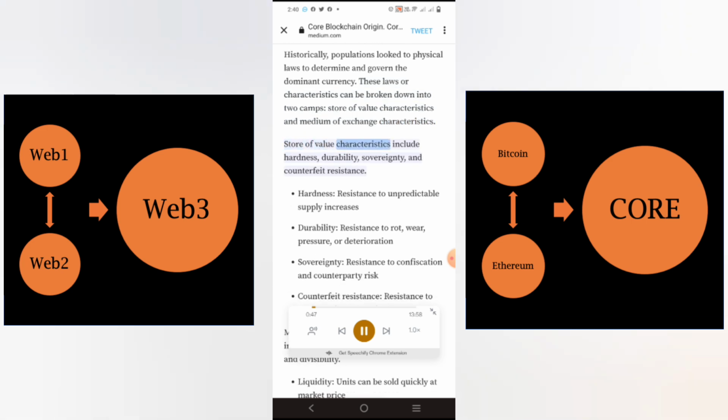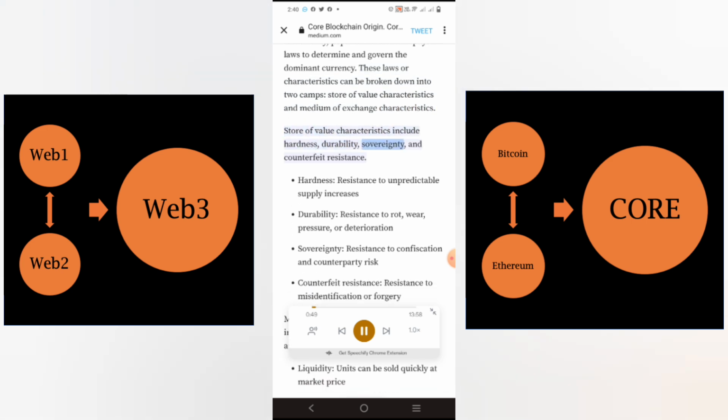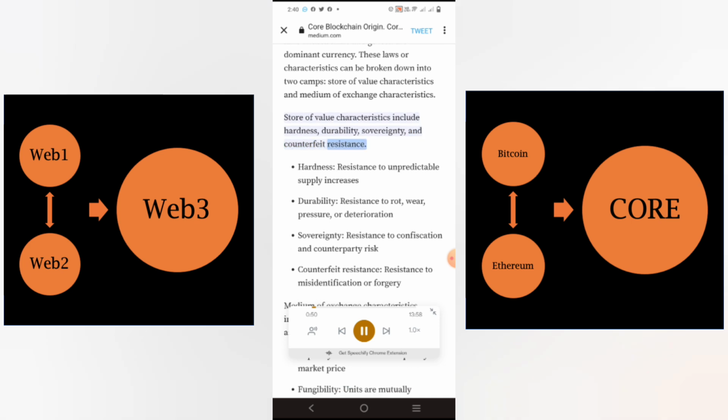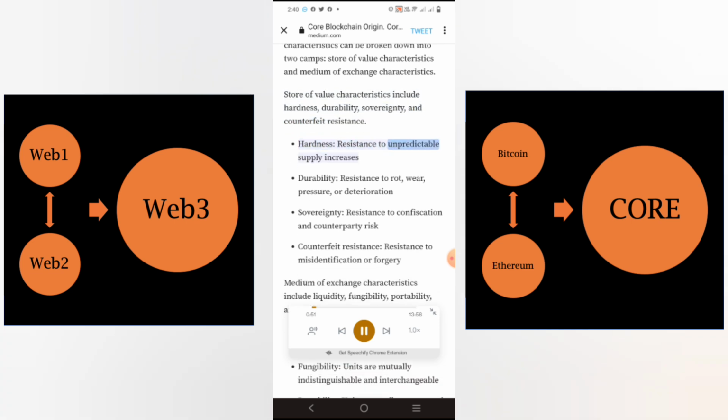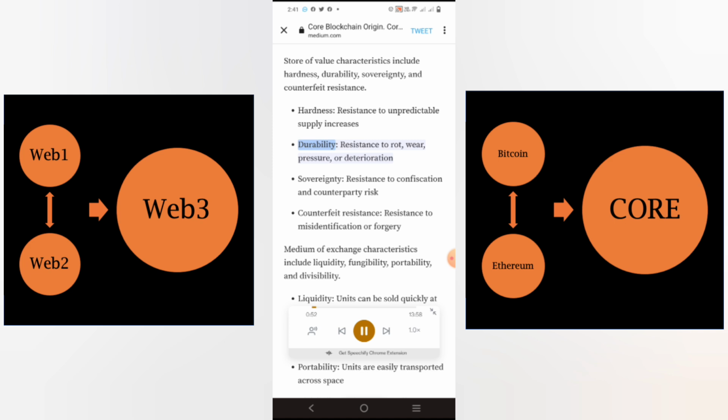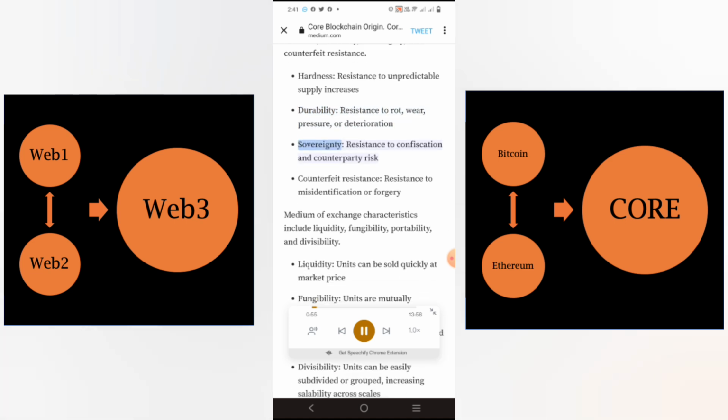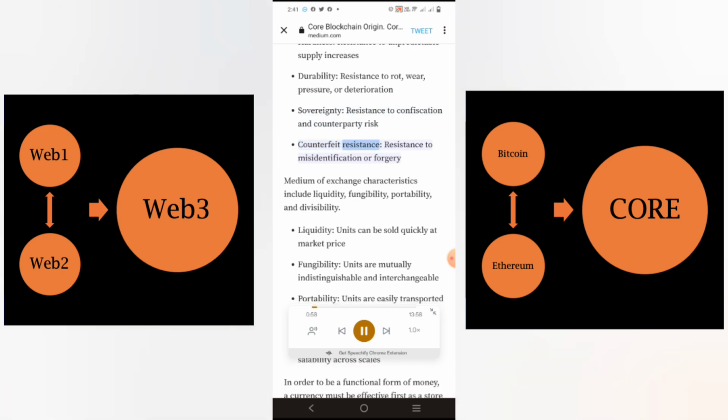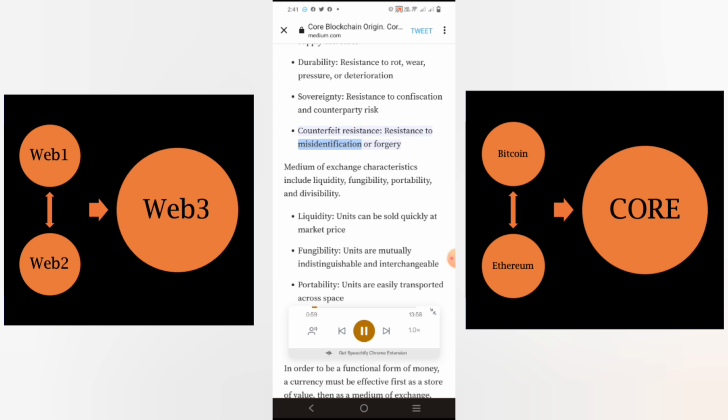Store of value characteristics include hardness, durability, sovereignty, and counterfeit resistance. Hardness: resistance to unpredictable supply increases. Durability: resistance to rot, wear, pressure, or deterioration. Sovereignty: resistance to confiscation and counterparty risk. Counterfeit resistance: resistance to misidentification or forgery.